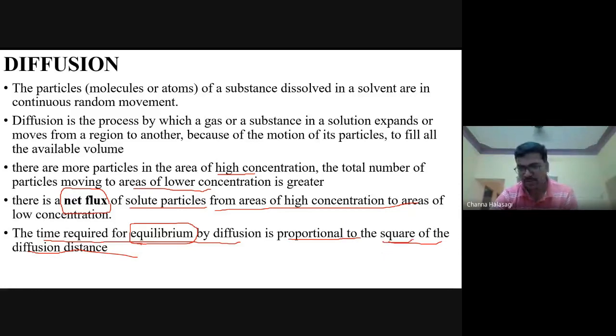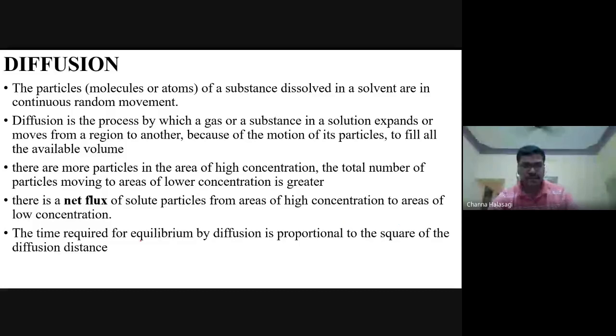Remember always. This question was asked once. Sometimes they will give you directly proportional to the diffusion distance, square, triple, and quadruple. So the answer will be the square of the distance. Time required to reach equilibrium is proportional to the square of the diffusion distance. This sentence is directly from Ganong. Once it was asked in the DNB exam. Square of the distance, time required to reach equilibrium.